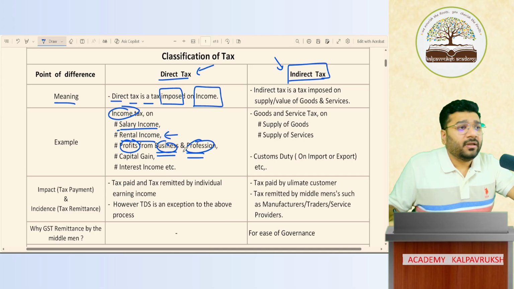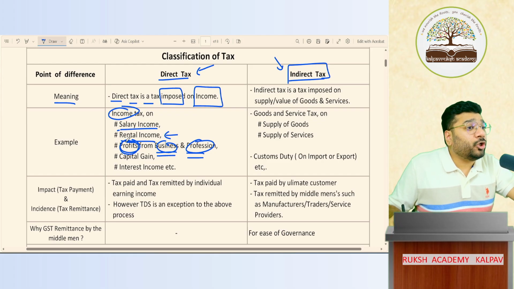Got it? The tax that you pay on the income or the profits generated by the business and profession is also called direct tax. Tax on the income, tax on your profits directly is called direct tax.